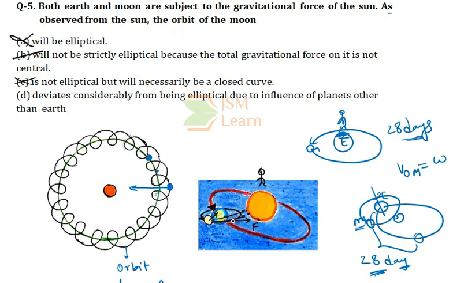As the distances are very large from the moon, and their masses are very small compared to the sun, they don't show any kind of influence. So our option D is not true.